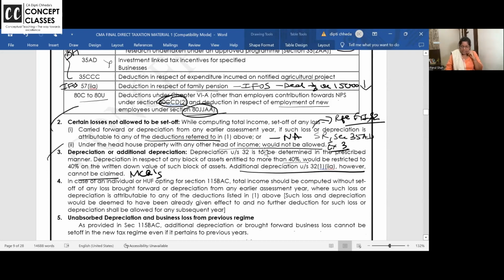And then losses, carry forward or depreciation from earlier, if loss or depreciation is attributable to any of the deductions above, is not allowed. Income from house property, loss you cannot set off with other heads. Additional depreciation loss is not allowed. Normal depreciation loss is allowed.